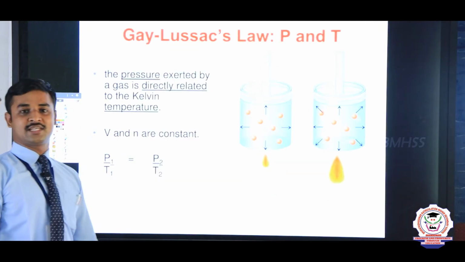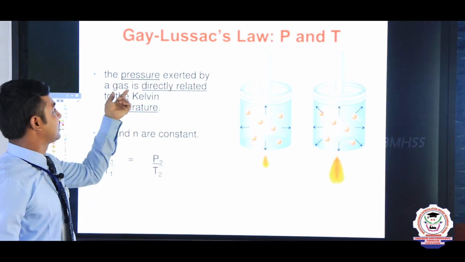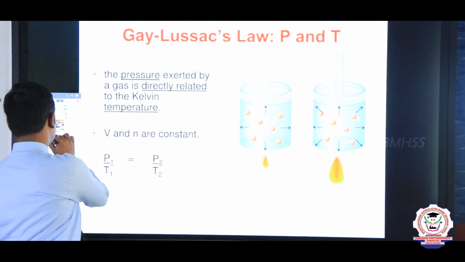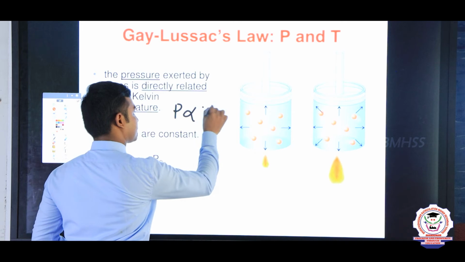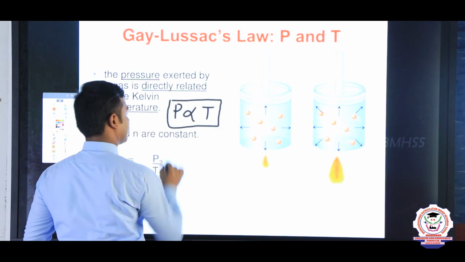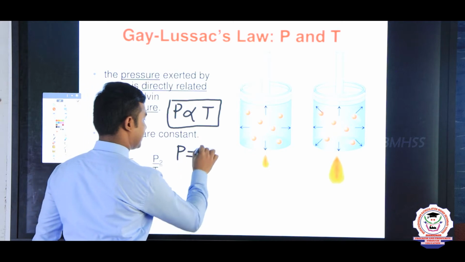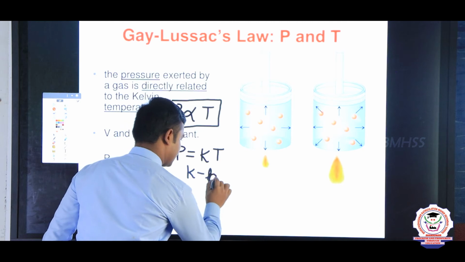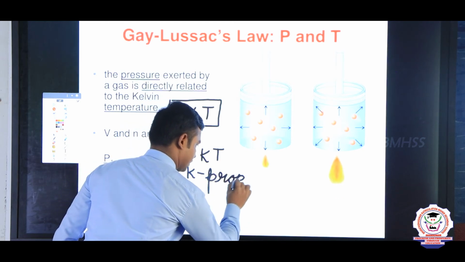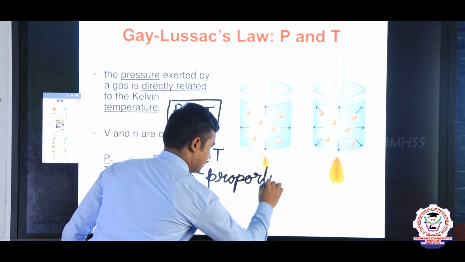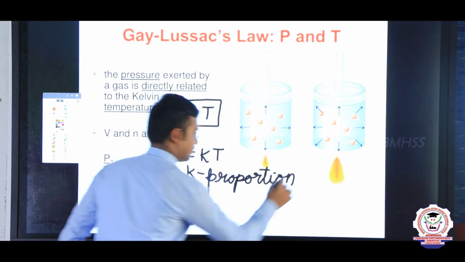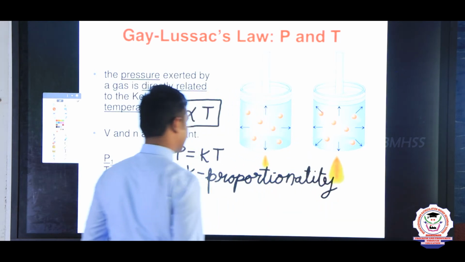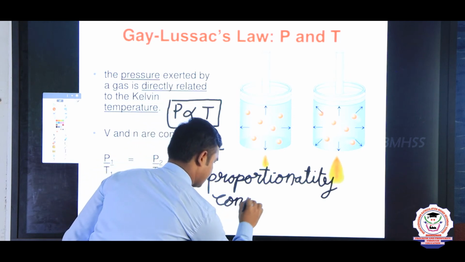So how can we write Gay-Lussac's law in the examination? The pressure exerted by a gas is directly related to the Kelvin temperature. So pressure is directly proportional to temperature. P directly proportional to T is Gay-Lussac's law. When we apply a constant, P equals KT, where K is the proportionality constant. So this is the mathematical representation of Gay-Lussac's law.